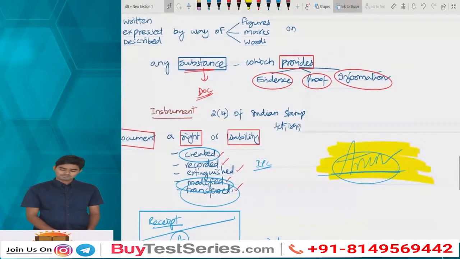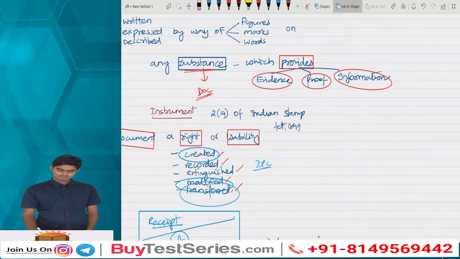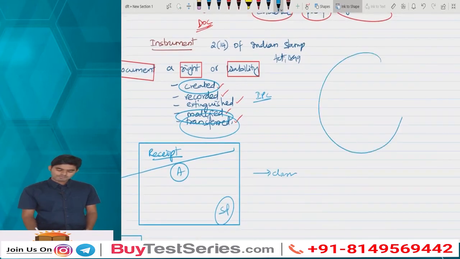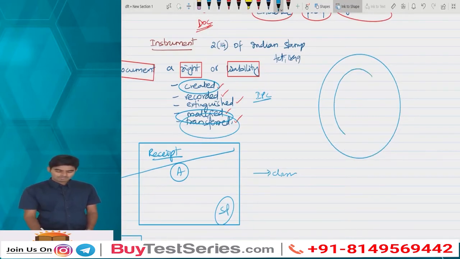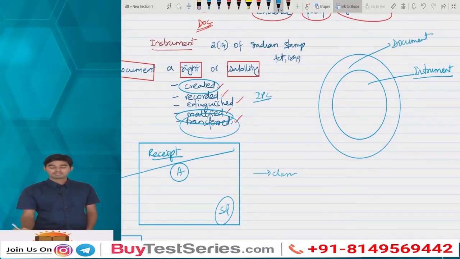True. Because, see, everything that you take where you provide some information, that is a document. And out of the documents, those which are creating a right or liability, or where any sort of right or liability is involved, only those things will be regarded as an instrument. And everything is a document. Clear everyone?